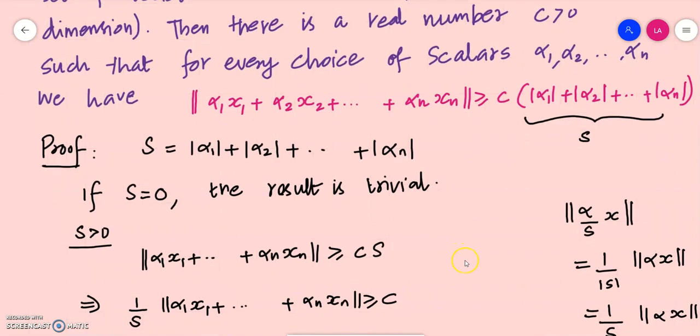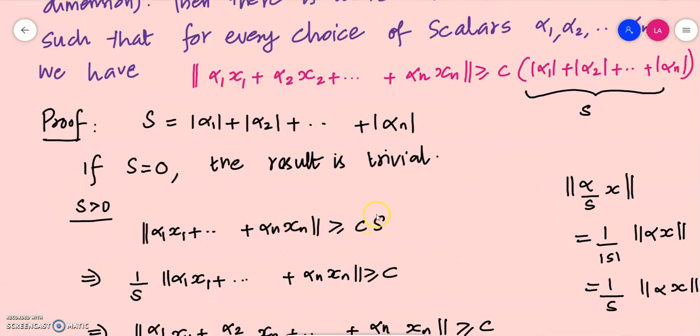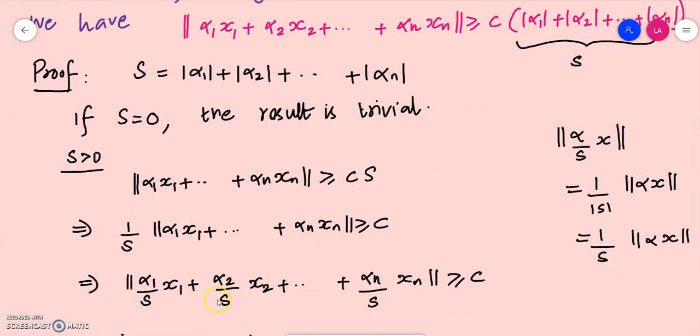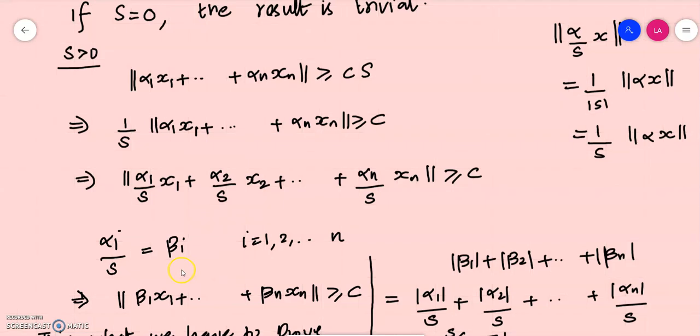Now we assume that s is greater than 0, and we move this s from the right hand side onto the left hand side. By the property of norm we can insert it, because s is the modulus of alpha 1 plus modulus of alpha 2 plus etc. plus modulus of alpha n, which is always greater than or equal to 0, which means that modulus of s is equal to s. You can insert the whole thing inside. So we term alpha i by s as beta i. So we can restate this as the norm of beta 1 x1 plus etc. beta n xn